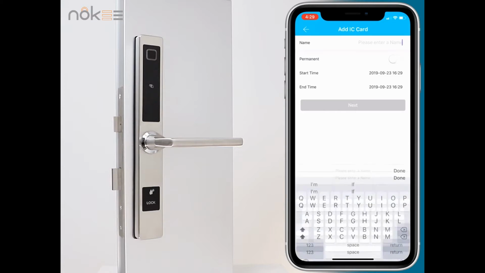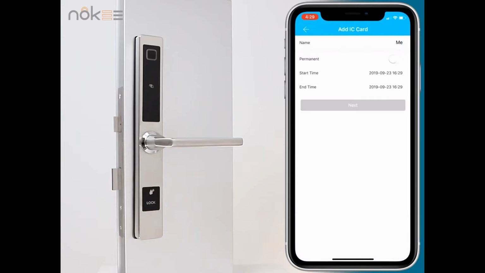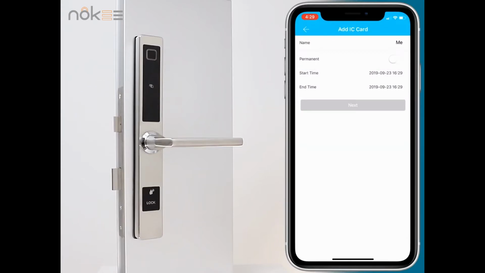After entering, set the name of the IC card to be added this time. Then set the card's validity and expiration time, or choose permanent. Click the next step after setting it up.